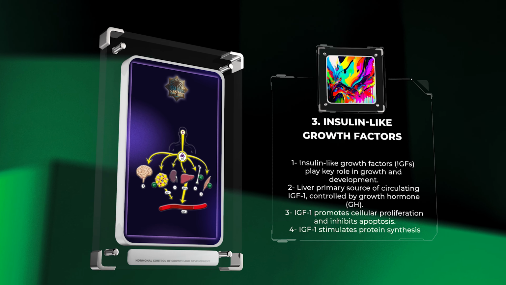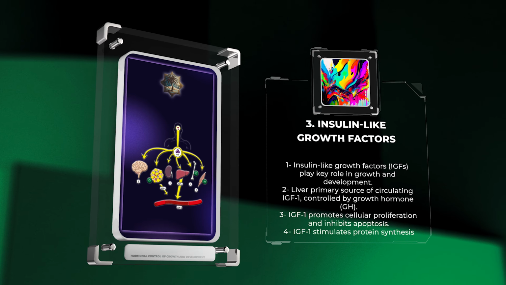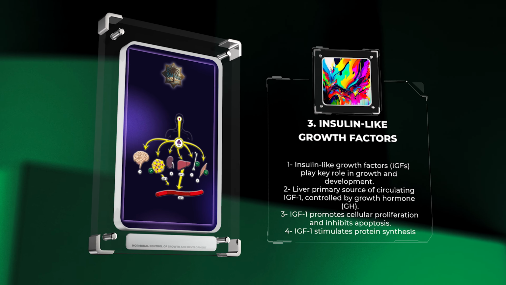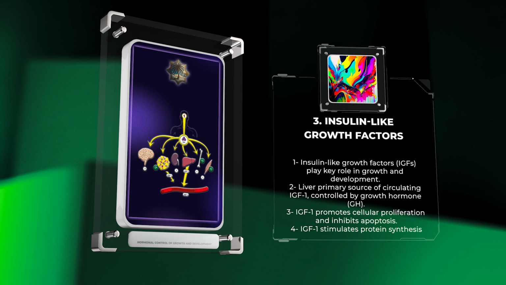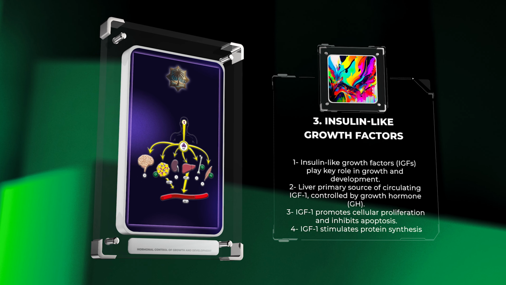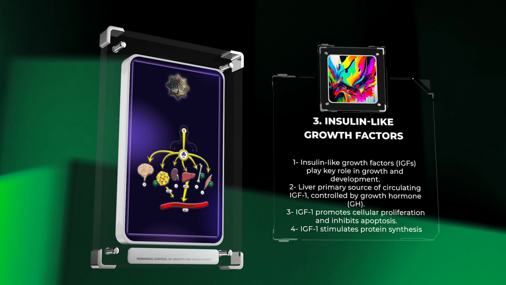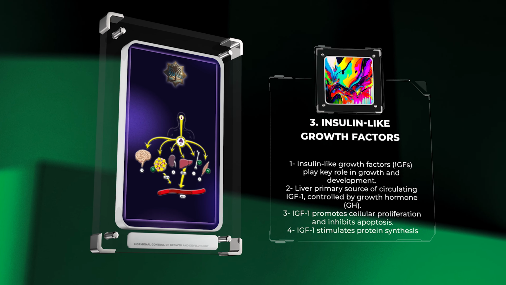Through its interactions with IGF-1R, IGF-1 promotes cellular proliferation, inhibits apoptosis, and stimulates protein synthesis, leading to the overall promotion of growth and development. Beyond their growth-promoting effects, IGFs also play a role in metabolic regulation, insulin sensitivity, and tissue repair. Understanding the complex actions and signaling pathways of IGFs is essential for comprehending the intricate web of growth regulation.